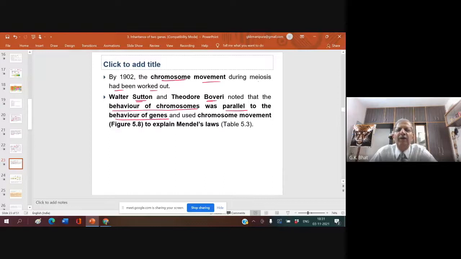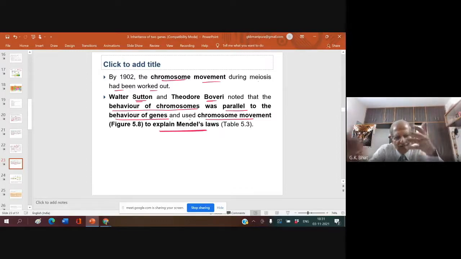The behavior of chromosomes is that from parent they go to daughter cells. They used chromosome movement to explain Mendel's law. When chromosomes move from parent to daughter cells, the genes are present on the chromosome, so obviously they have to move.